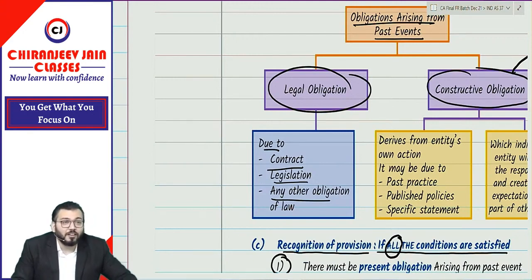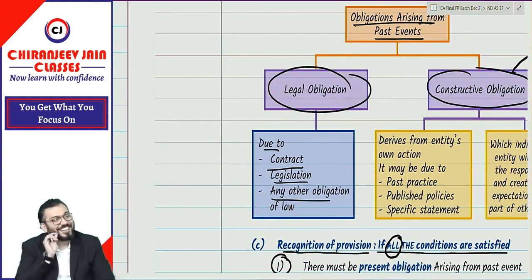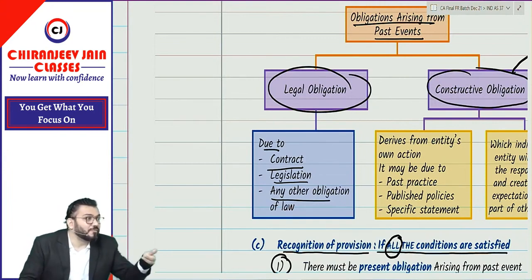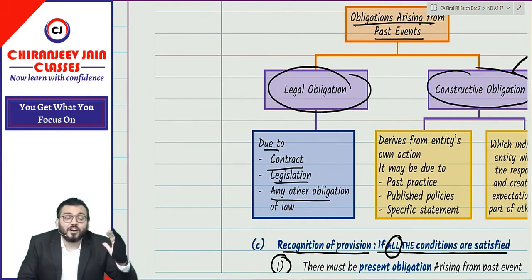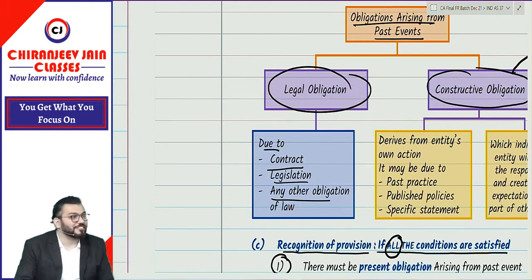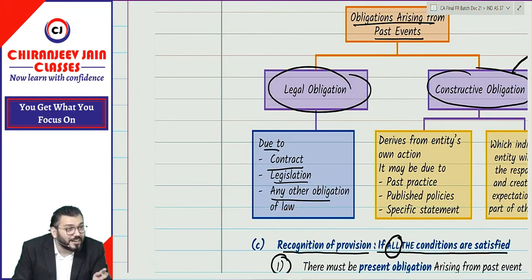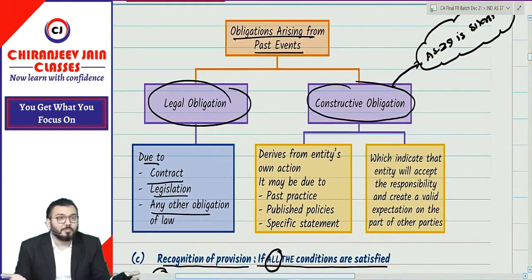And chances are high or less? That will depend upon you, your performance. Now I need to only forecast whether chances are high or not. If chances are high, I should create a provision. So legal obligation may be due to contract also.